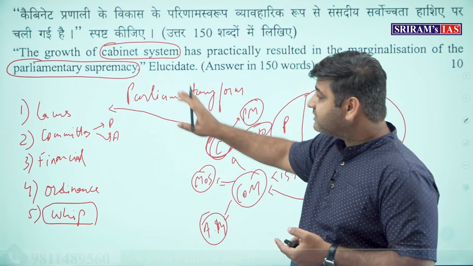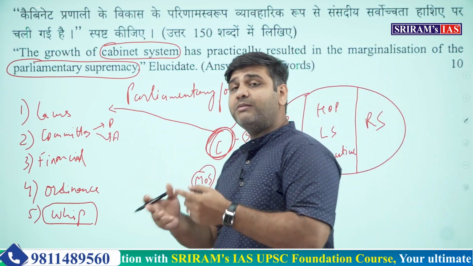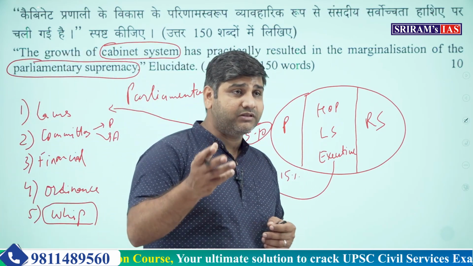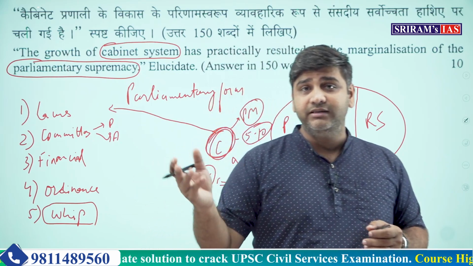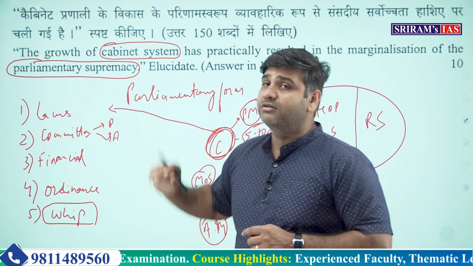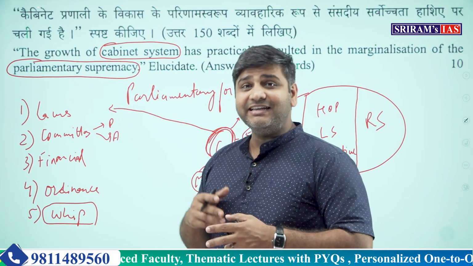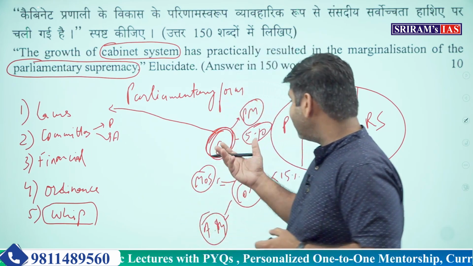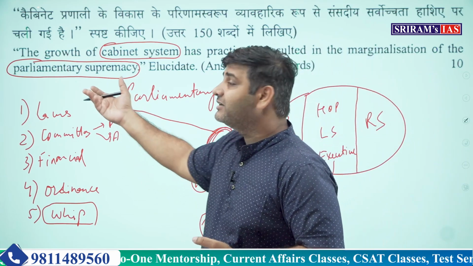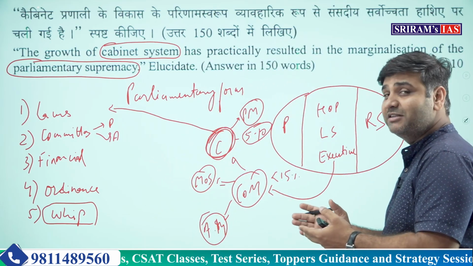What impact do all these things have on the parliamentary supremacy? The parliament has to be a body where all the rules, laws, legislations, and even amendments and other things have to be debated. And when this body is subdued, when this body does not get the necessary relevance or importance because of the increasing power of the cabinet, then the supremacy is definitely marginalized. So that is what you are going to write in your answer.